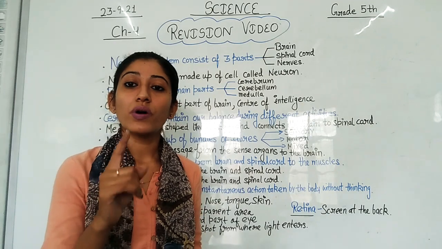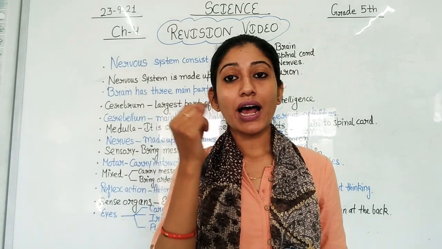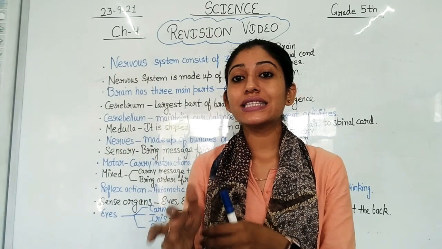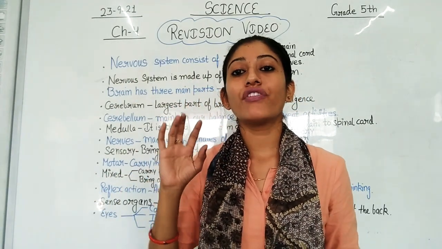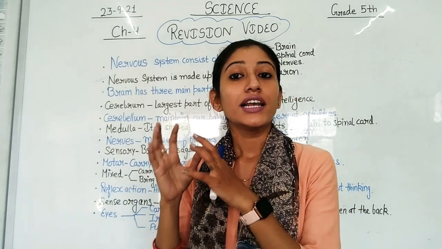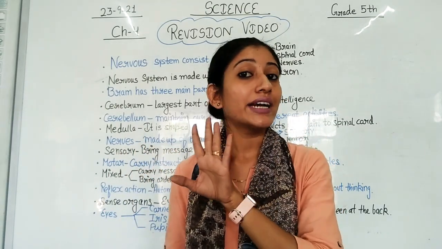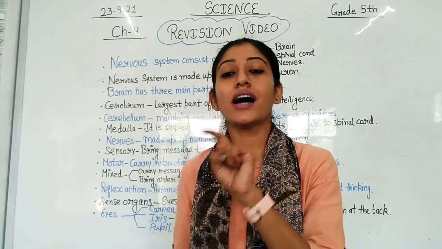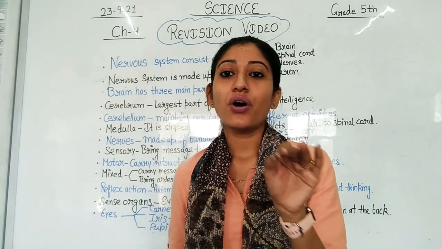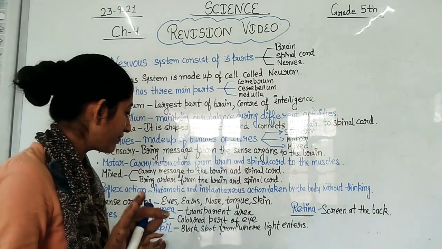Then next is pupil. What is pupil, students? Pupil is the dark spot that you can see in the center of your eye. Its role is that it controls the entering of light into the eye. It is not really a dark spot, it looks like a dark spot, and its role is to control the entering of light. Related to pupil, we have discussed.